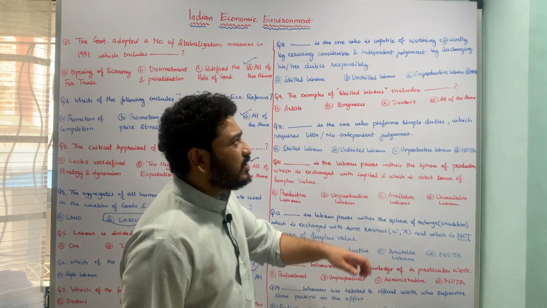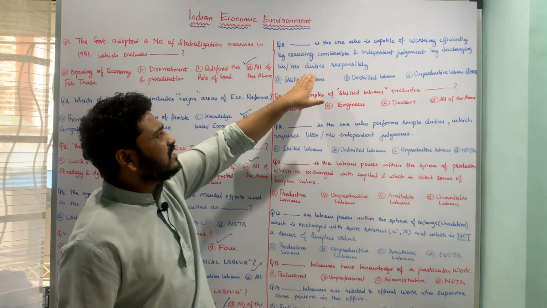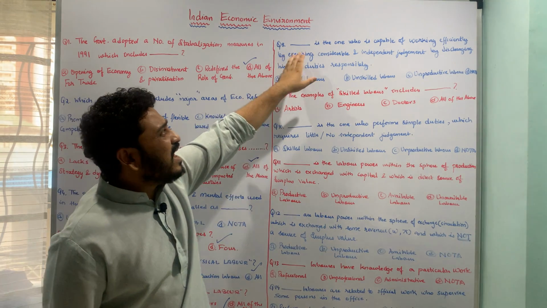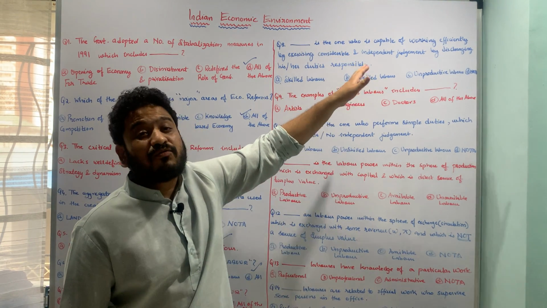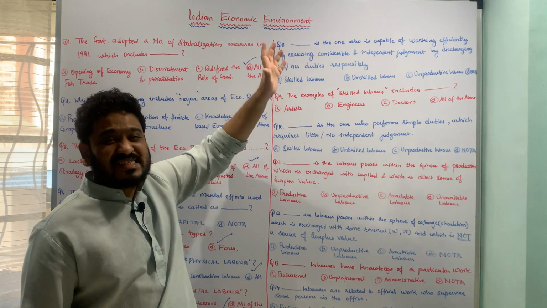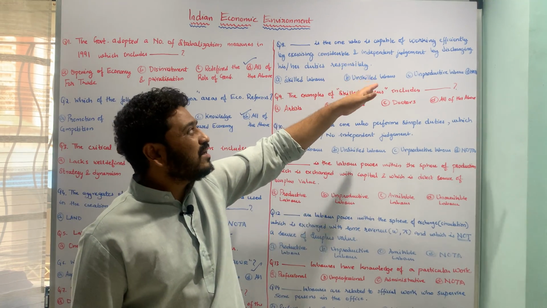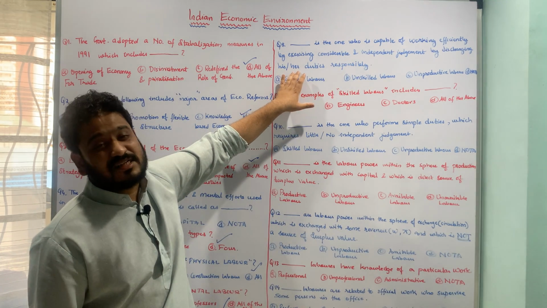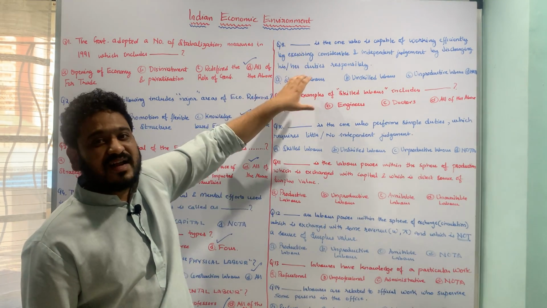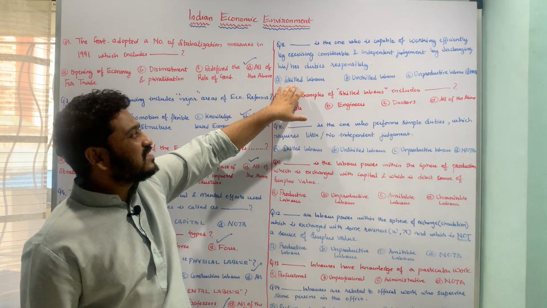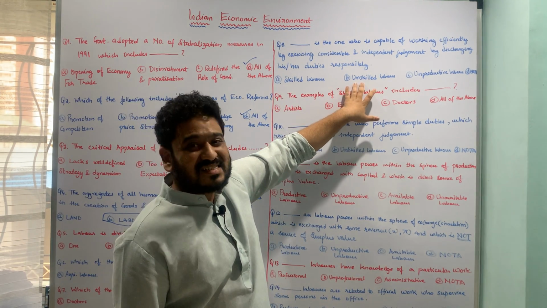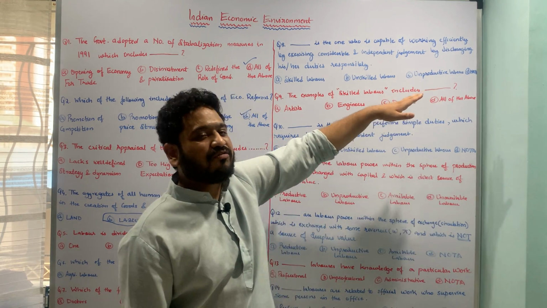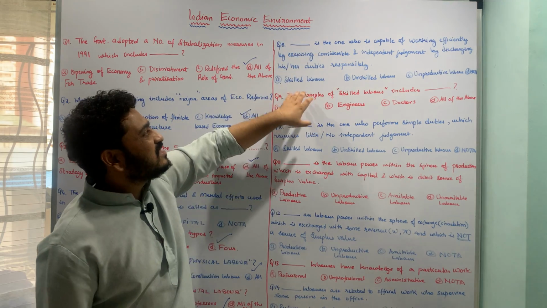Let us now move to the next question, which is in a sense looking at the definition of a certain type of labor, and the question is like this: dash is one who is capable of working efficiently by exercising considerable judgment or independent judgment by discharging his or her duties responsibly. And what do you call that entity? Whether he or she is a skilled labor, an unskilled labor, unproductive labor, or none of the above. So here the correct answer is skilled labor.